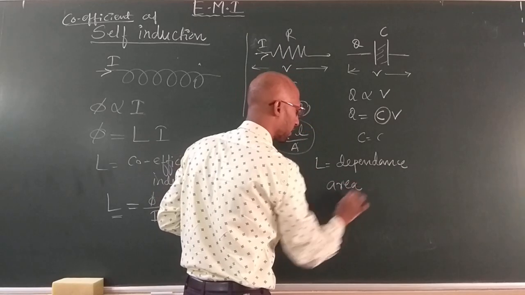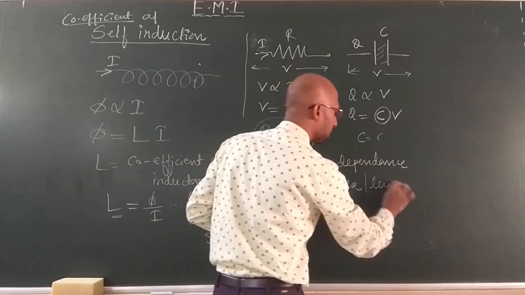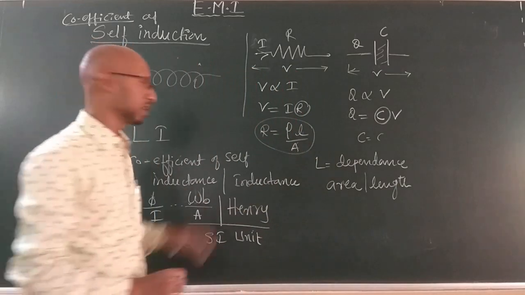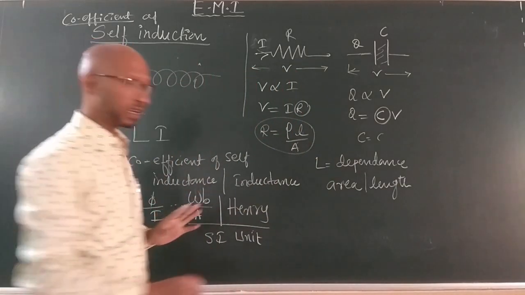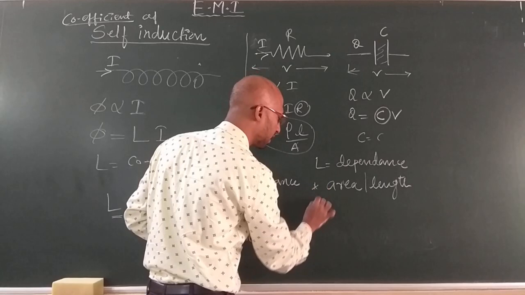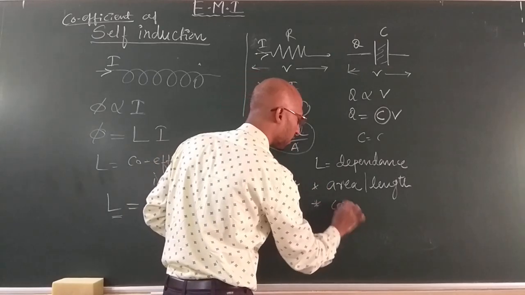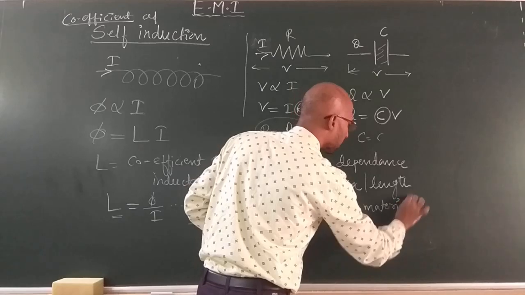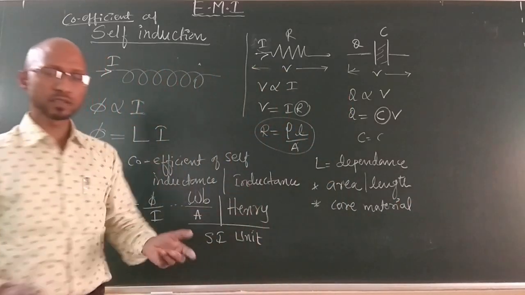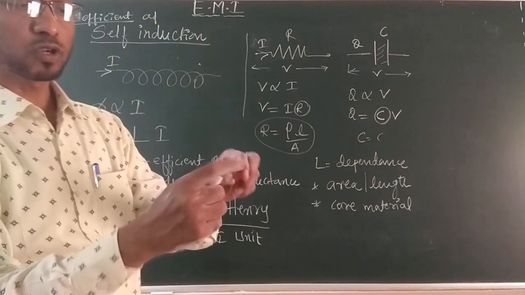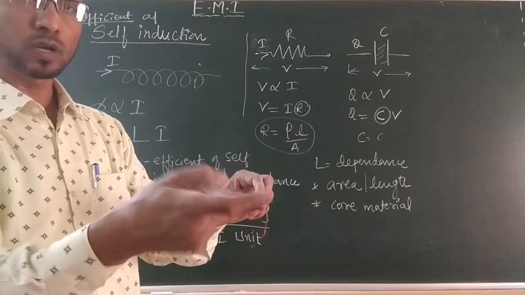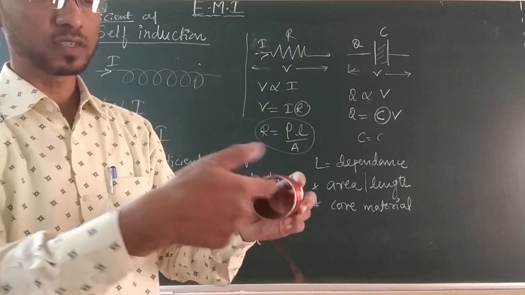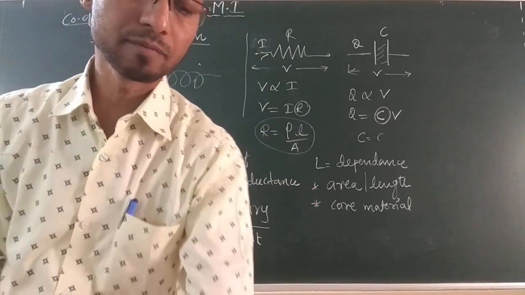So the inductance depends on the area, the length of the inductor, and the core material used in an inductor, air core or iron core. Here, this is an iron core material, which means you are getting more self-inductance. Here is an air core material, because air is there. That's why it's air core material.